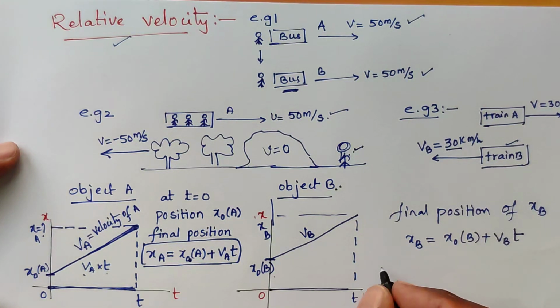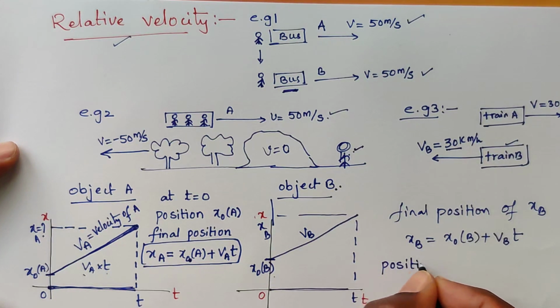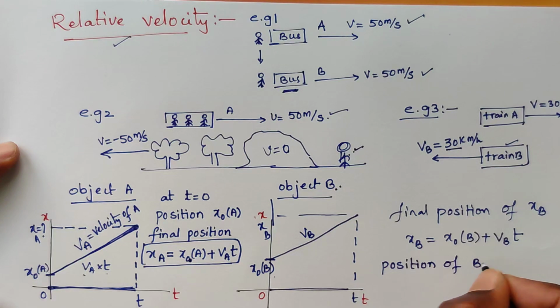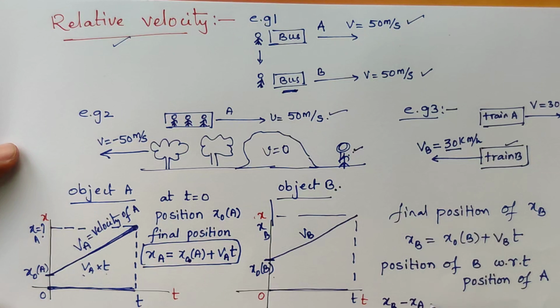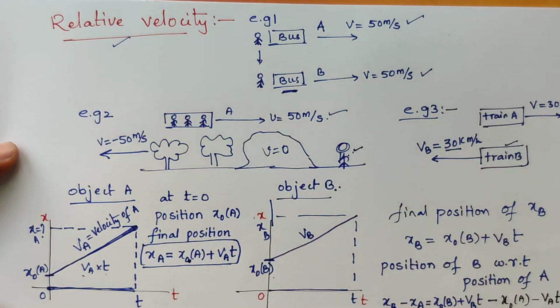Now I am writing the position of B with respect to the position of A. So xb minus xa equals, what is xb? x0 of b plus Vb t, minus xa. What is xa here? x0 of a plus Va t.